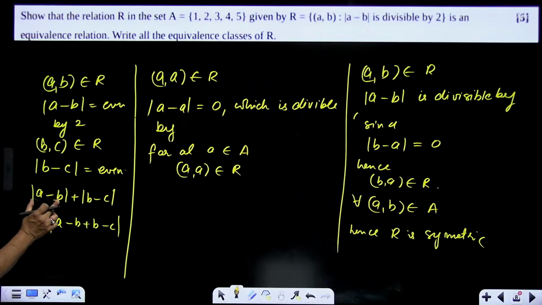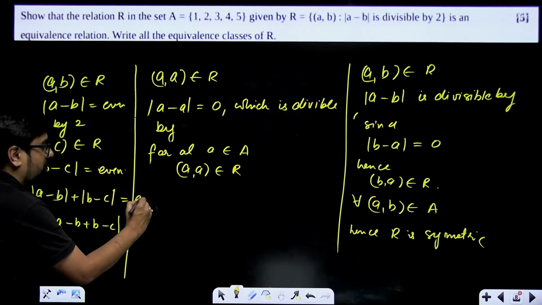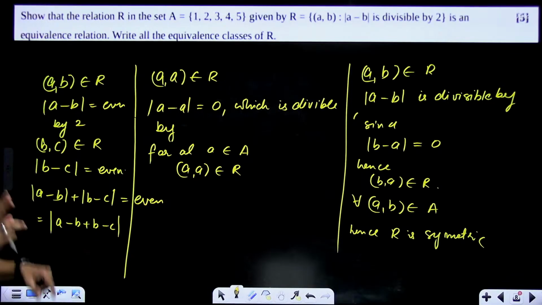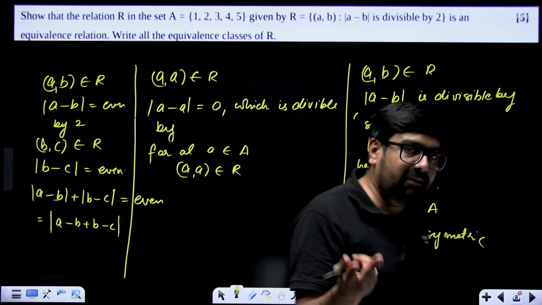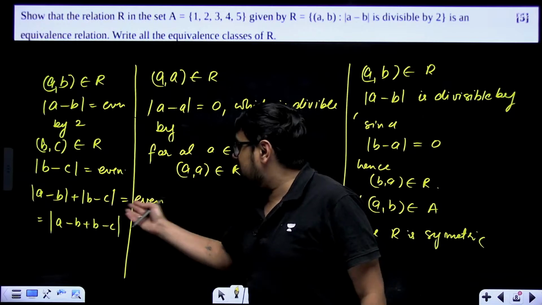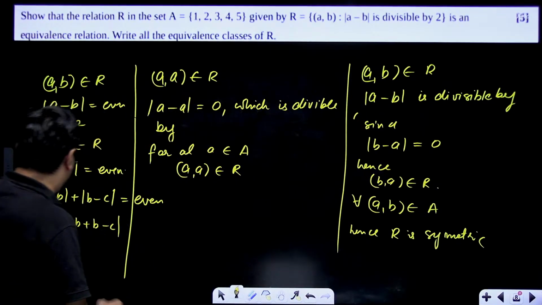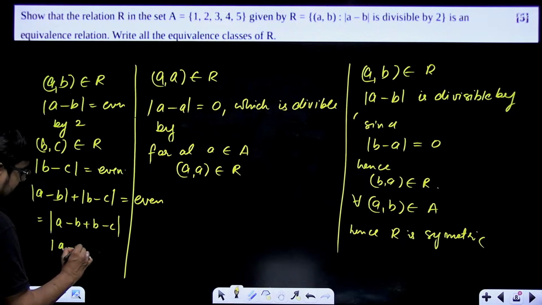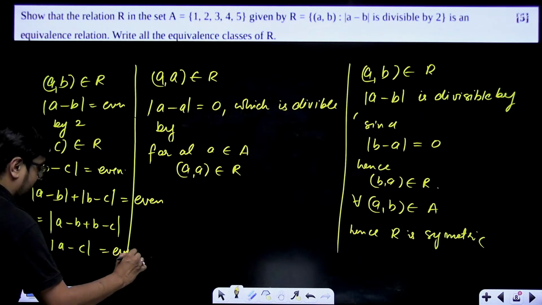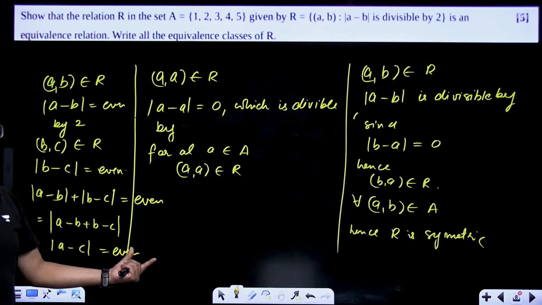Right? Now, this is even. This is even. Even plus even will always be equal to even. Correct? If we add two even things, we'll always get an even result. So we'll show that even plus even is always equal to even. And this means minus b plus b will get cancelled. And this means a minus c is equal to even. That means a minus c is also divisible by 2.